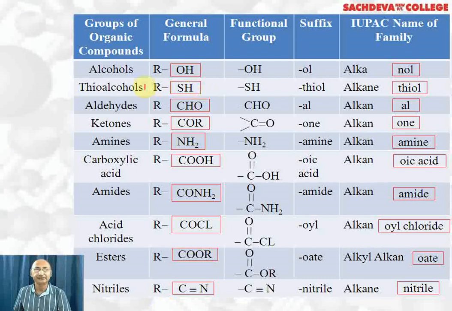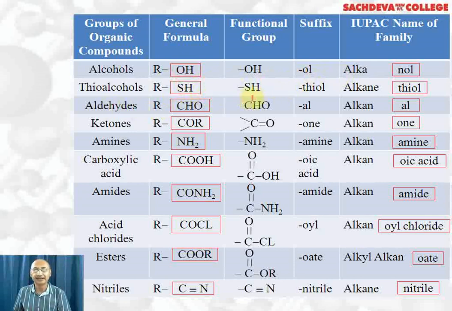Now we are taking various classes of organic compounds, their general formula, their functional group, suffix and IUPAC name of the family. Alcohols: ROH is the general formula, OH is the functional group, "ol" is the suffix, and alkanol is the family.